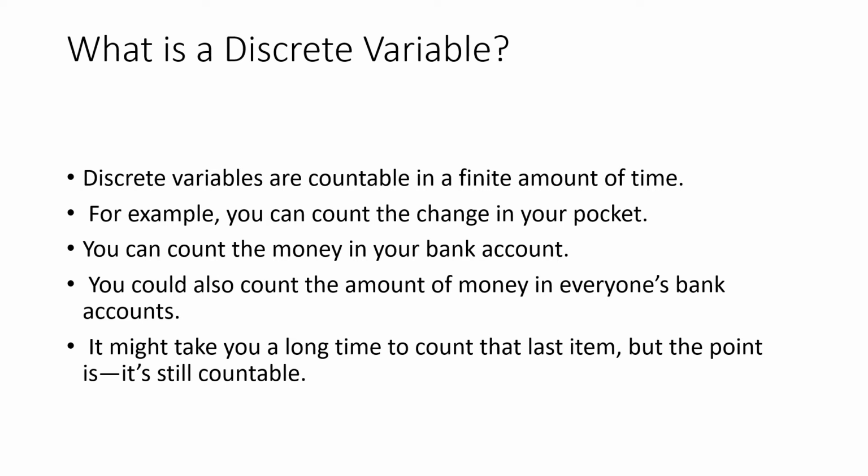It might be a big amount or a small amount. If it is a big amount, it may take some more time, but anyway, even though it takes some time, you can count it. So all these things are discrete variables. I cannot say that it is fixed, but still you can see that it is counted. Since it is a variable, it is not fixed, it can take any values. So if it is countable, you can consider it as a discrete variable.